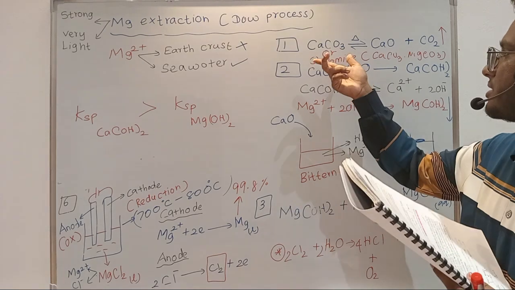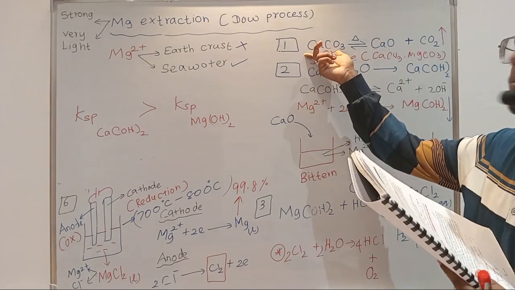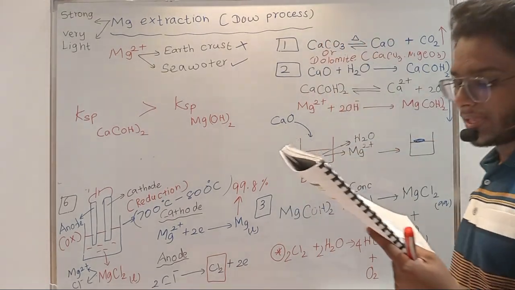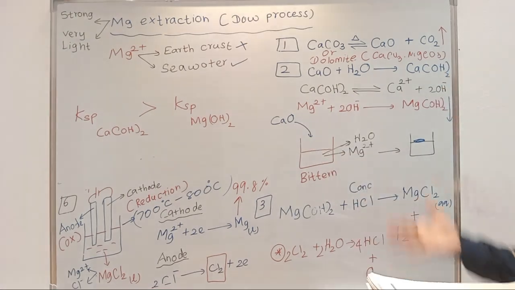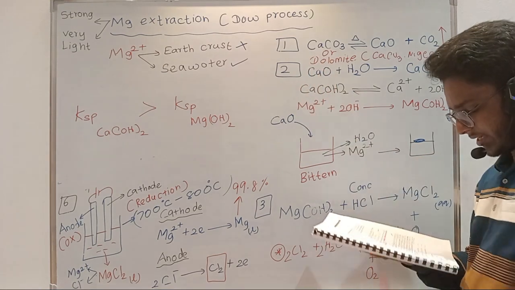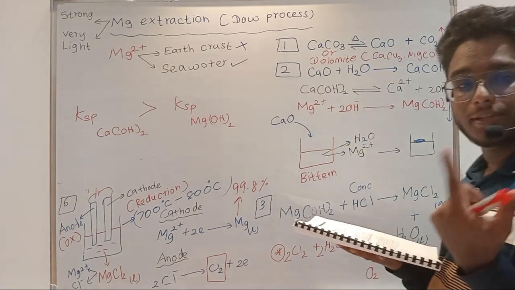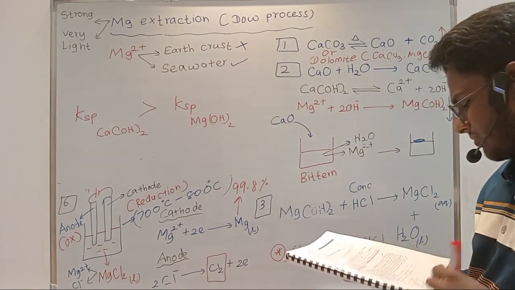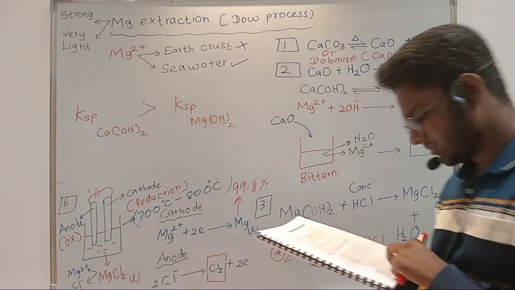In step 1, what is the disadvantage? Precipitation of calcium carbonate along with calcium oxide, right? So that is step 2 basically. You'll have the 3 reactions. All these 3 reactions are present, and it's better to write the physical states also. Write it, okay? I think you all can write it.